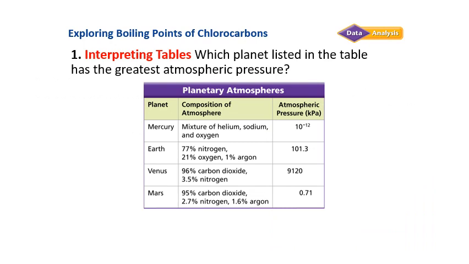Kind of look at this here. It says, which planet listed in the table has the greatest atmospheric pressure? So you're kind of looking at this and thinking through this. That would be Venus because of this right here. It's a huge atmospheric pressure.